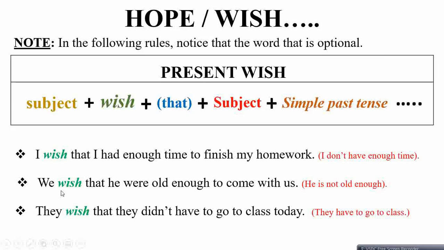We wish that he were old enough to come with us. It means he is not old enough, right, to come with us. Third example: they wish that they did not have to go to class today. It means they have to go to class today, whatsoever. So this was about present wish.